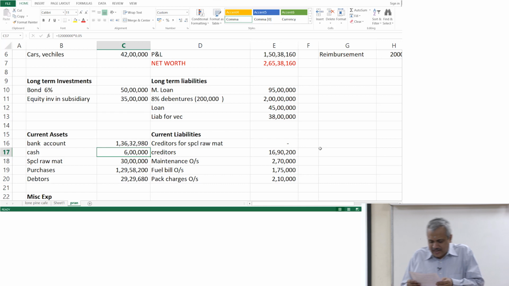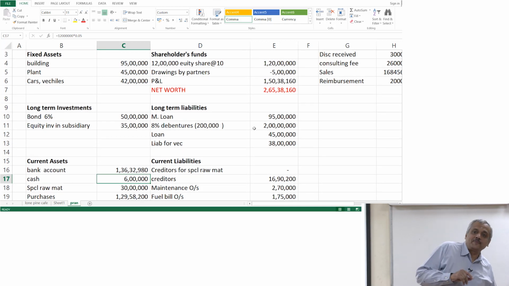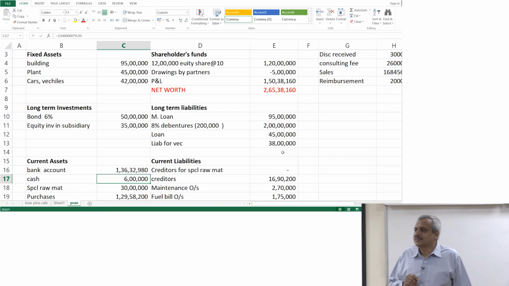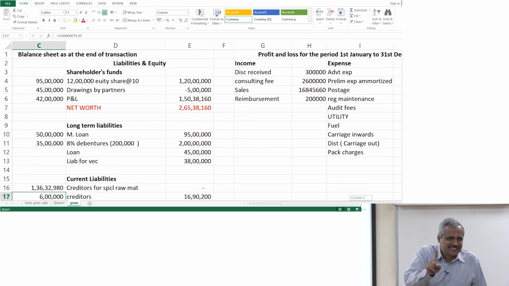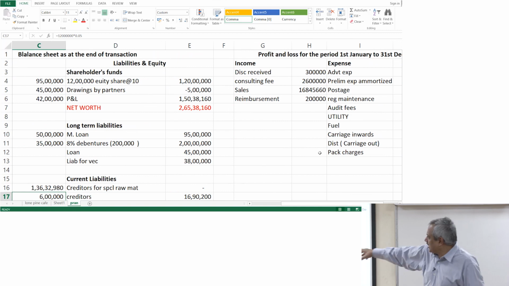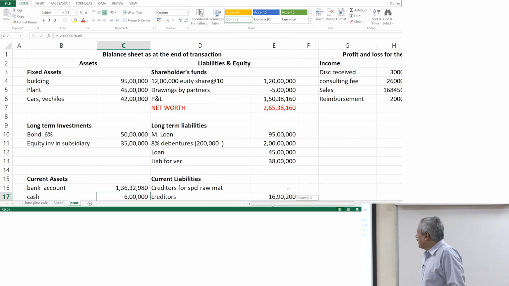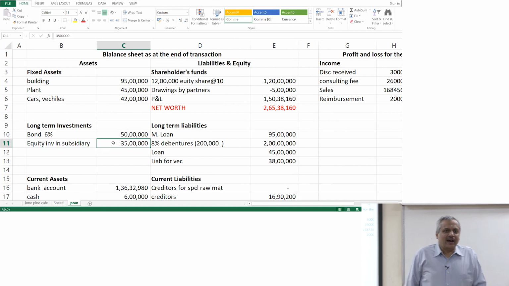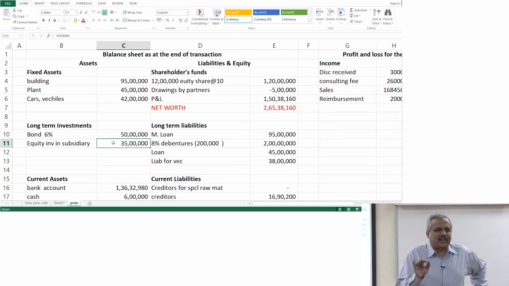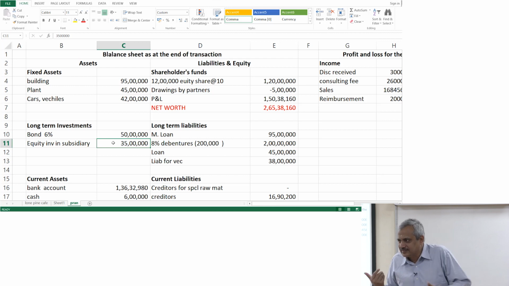30% dividend was declared on the equity investments by the subsidiary. Now what is that? Funds you have invested as equity in another company, the subsidiary. Go to the investment part. Equity investment in subsidiary. They have declared a 30% dividend. So it is an income for you.